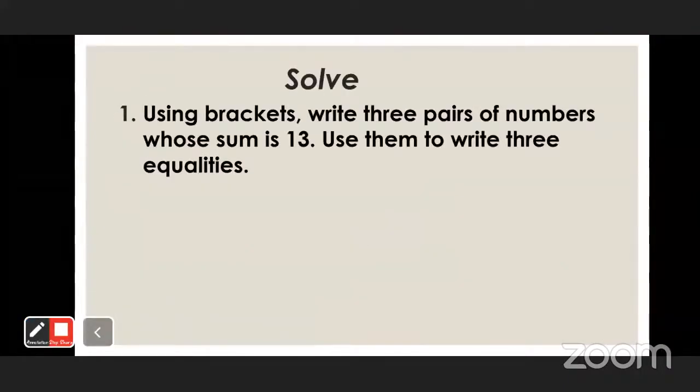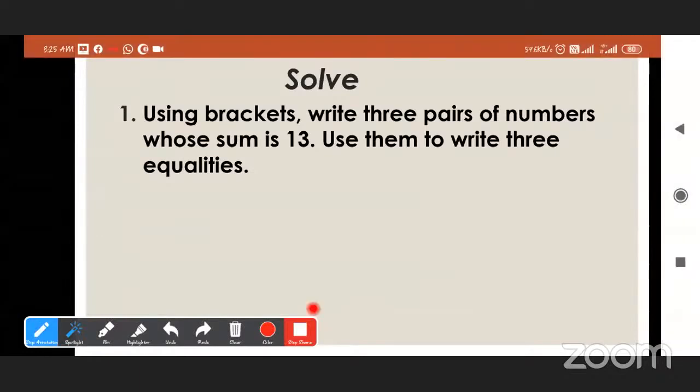Okay, now here is the problem to solve. Read the problem. Using brackets, write three pairs of numbers whose sum is 13. Use them to write three equalities.